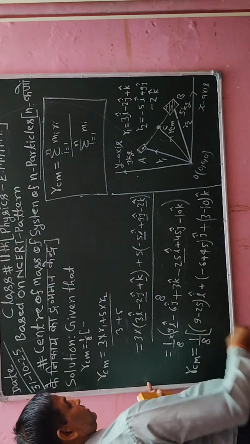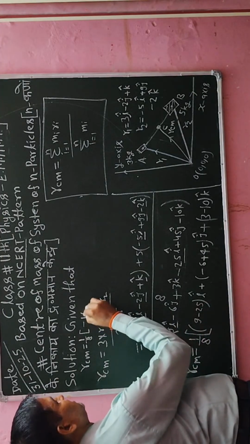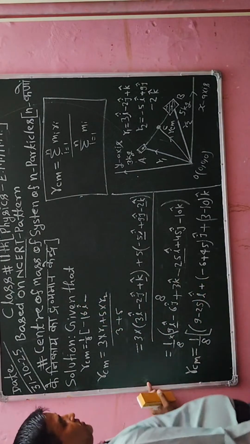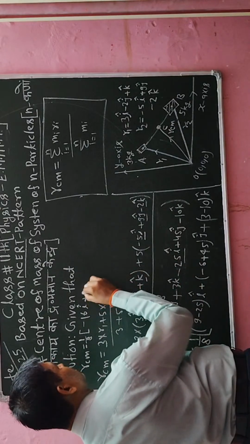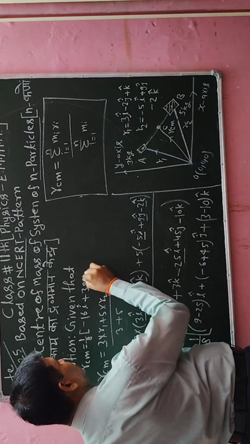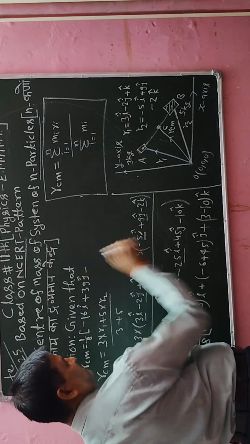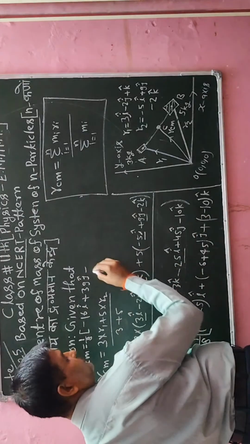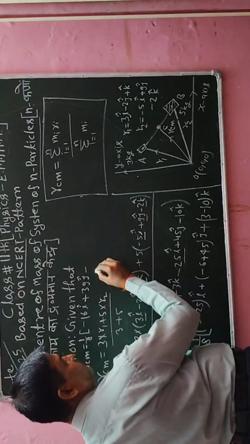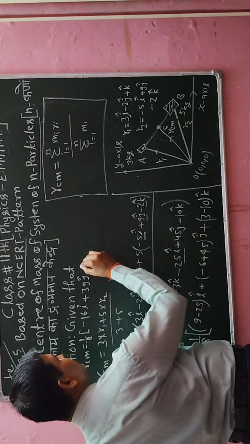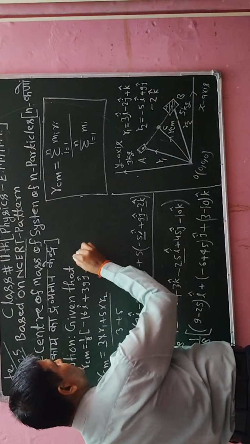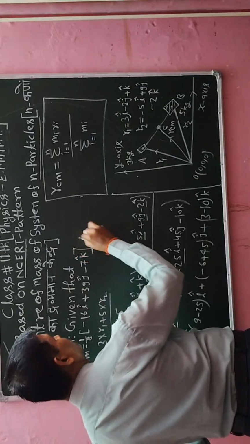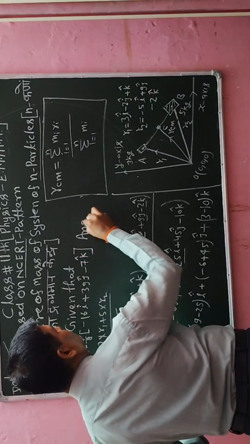So I will subtract, 16 vector i cap, and then here I will write 39 vector j cap, and then here I will write 10 minus 10 plus 3, that will be minus 7 vector k cap. Okay, so this is the answer of my question.